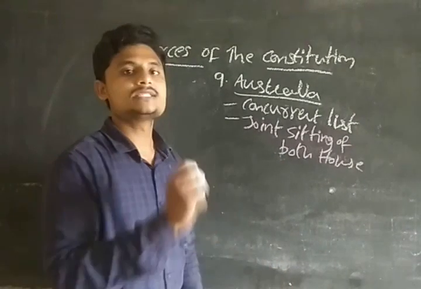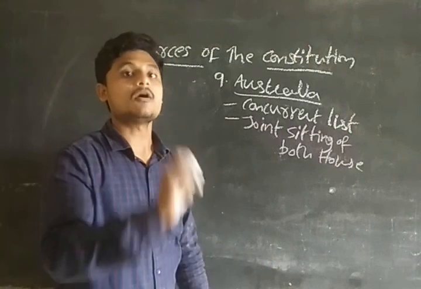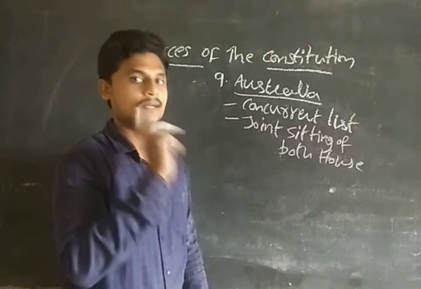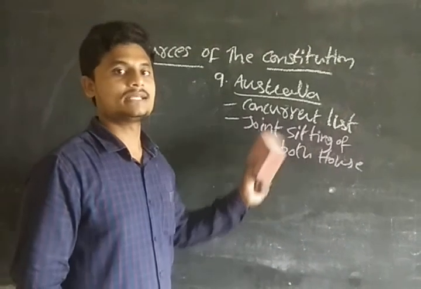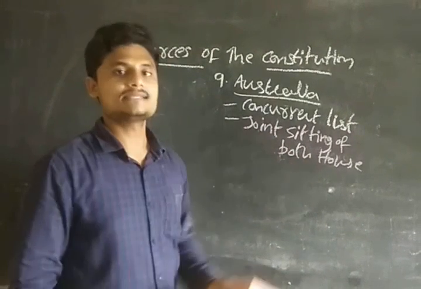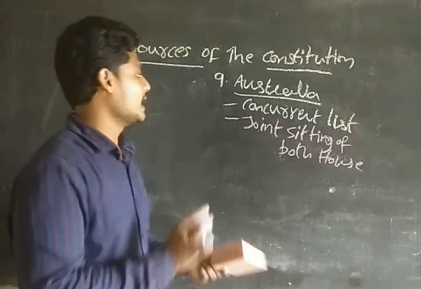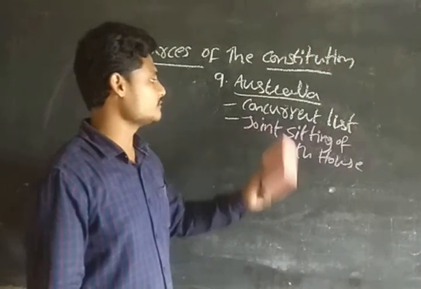So if the bill is the ordinary bill, guys, remember, ordinary bill, I am repeating, ordinary bill, then only we can have the provisions of the joint sitting, guys. Joint sitting of both houses, that is, I think, Article 169, guys. Okay, Article 169 will provide the joint sitting of both houses.